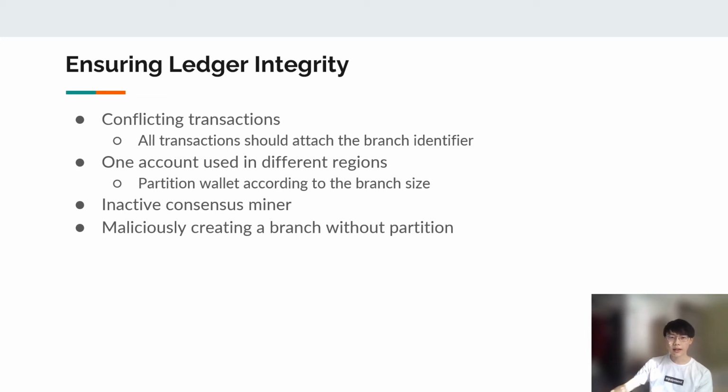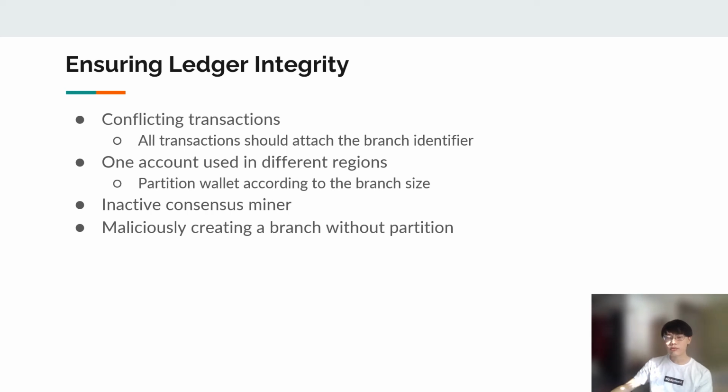The second one is one account used in different regions. Multiple people can use the same account in different regions, so they can spend all of the balance in multiple branches. It's similar to double spending. To avoid this, the wallet will also be partitioned when the chain is split. For example, in the branch with 1/3 of the consensus miners, one account can only spend up to 1/3 of its balance, so it cannot spend more than what it has across multiple branches.